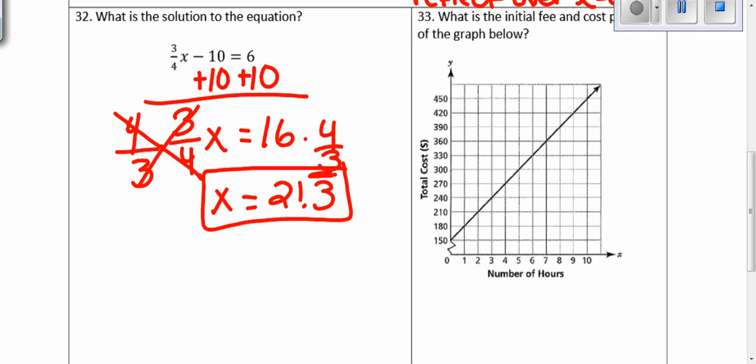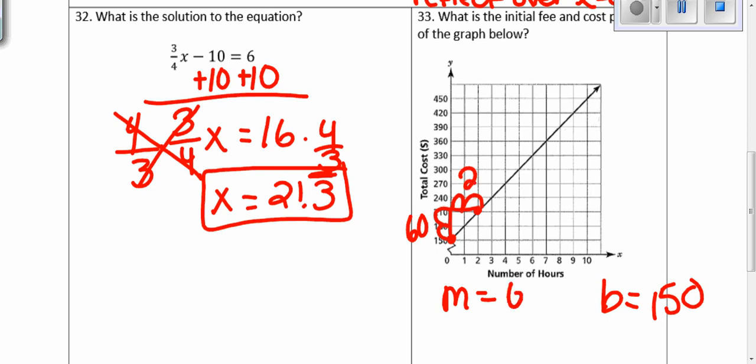Number 33, what is the initial fee and the cost per hour of the graph? So our slope and our y-intercept is what we need. The y-intercept is where the line crosses the y-axis. It's at 150. And our slope, we're going to find two perfect points, connect the points, and find our rise over our run. Each jump counts as 30, so our rise is 60, and our run is 2. So our slope is 60 over 2, which is a slope of 30.